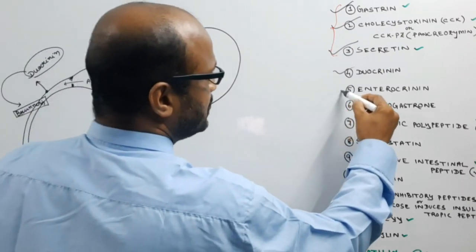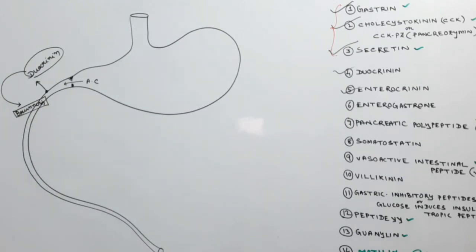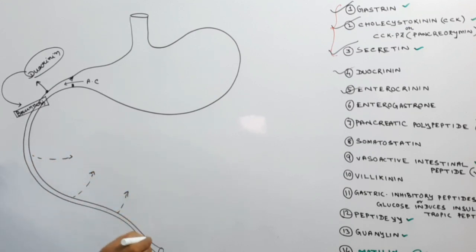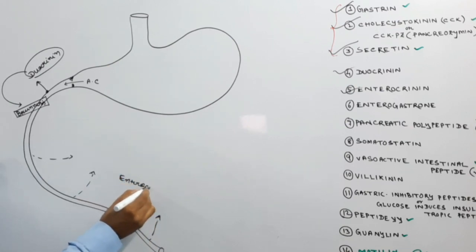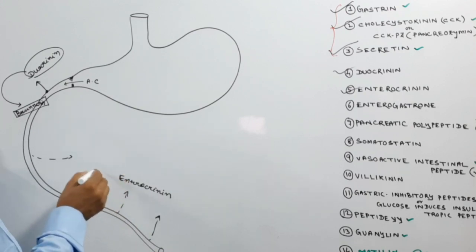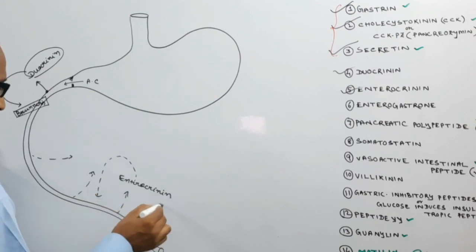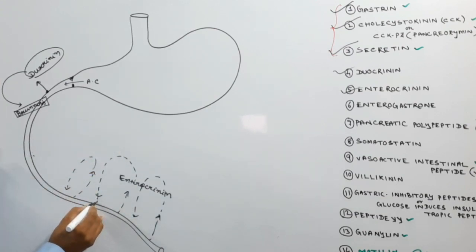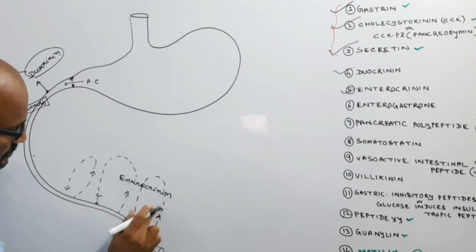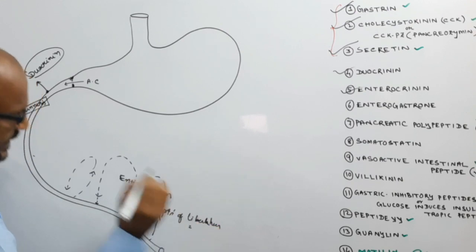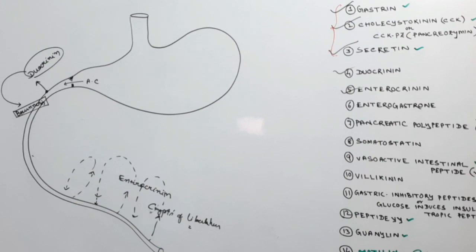Now come to enterocrinin. Enterocrinin is secreted throughout the small intestine, and this hormone activates the crypts of Lieberkühn, or the intestinal glands.